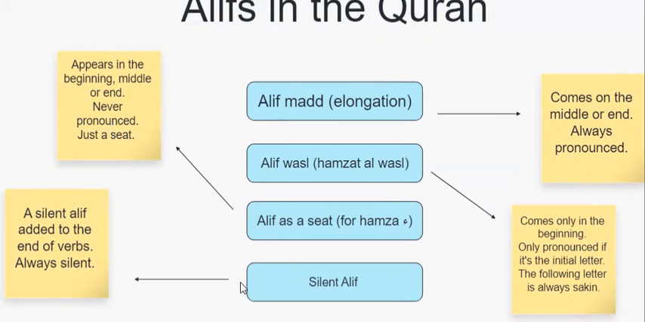Finally, we will see also a silent alif. This is an alif with a tiny sukoon, a tiny circle on top of it, and that will appear at the end of verbs conjugated with plural. The reason for adding it is to differentiate between those verbs and other words ending in waw. Anyway, what we need to know is it looks like an alif after a waw with a tiny circle on top, and it is always silent.